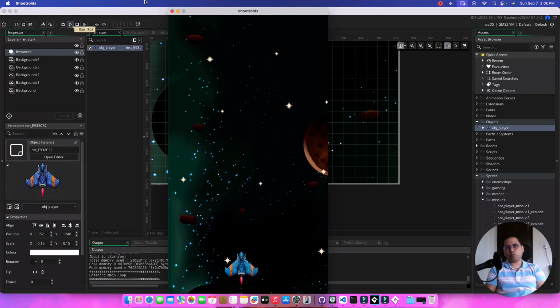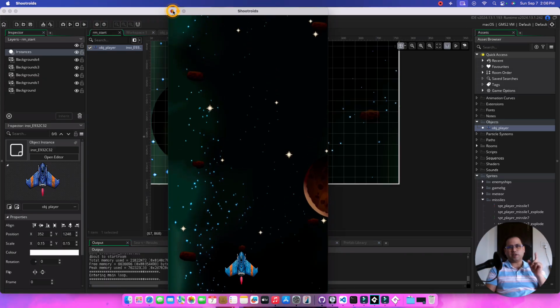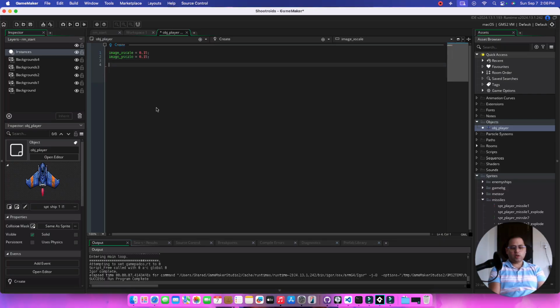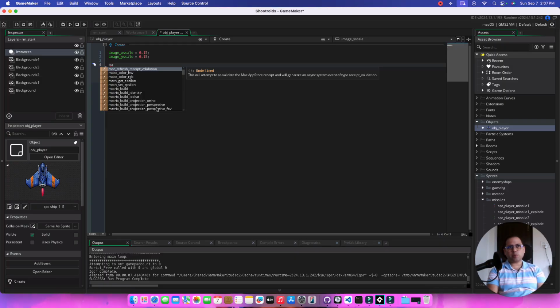Now we cannot move left and right. That is something which we want to fix. So we've got to get our hands dirty a bit, and we've got to code. We need a couple of variables. So in GameMaker there are a couple of ways of declaring variables. There are 3 types of variables.